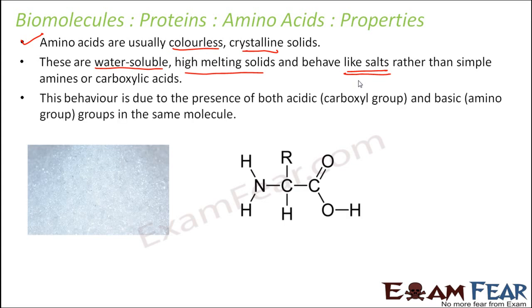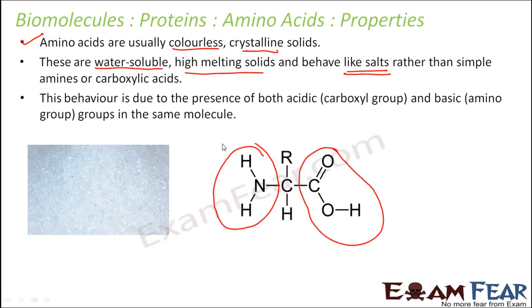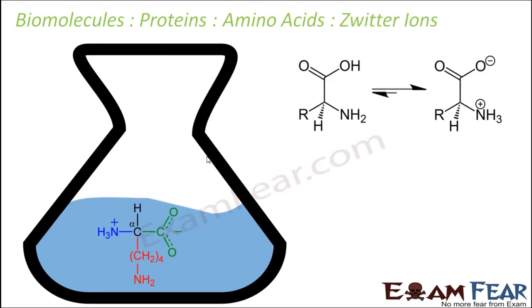Now this behavior, as I said, is due to the presence of both acidic and basic groups in the same molecule. So you have the amine group, that is the basic group, as well as the acidic group, that is the carboxylic group, in the same molecule, and that is why you see this salt behavior.